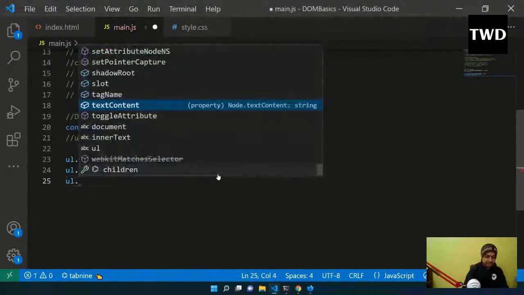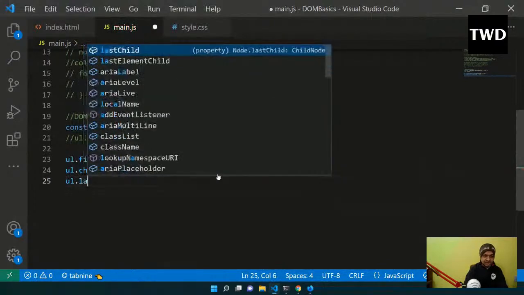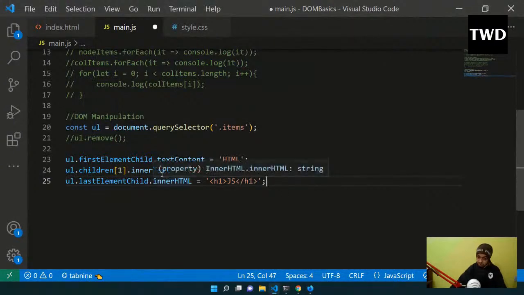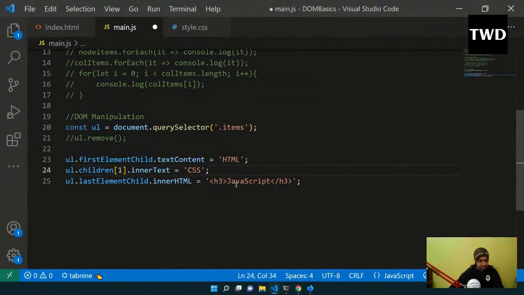ul dot, like first child element, we have a last child element also, last element child, and dot inner HTML I will change, not the inner text, inner HTML, and JavaScript I'll do. So I'm changing the inner HTML. It is different than the inner text. See, here I'm passing the HTML, not H1, maybe H3 I'll pass. So I'm passing some HTML here. So an HTML tag I can pass it here.